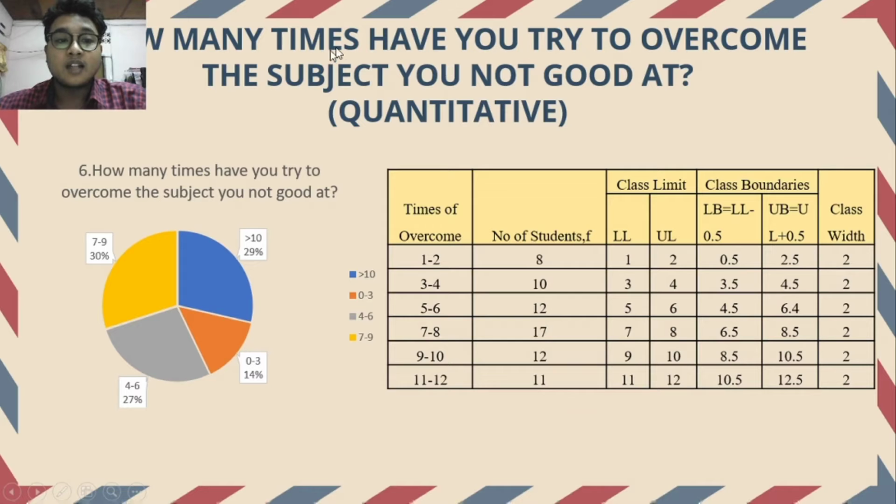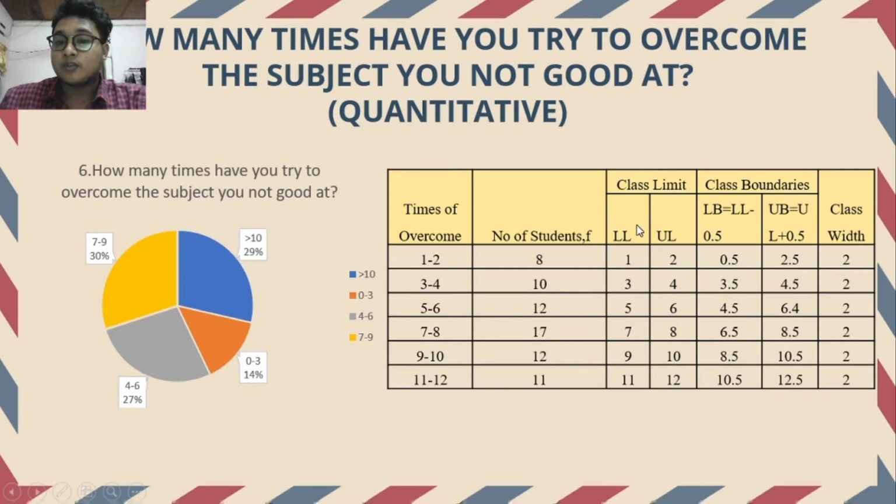Third one: how many times have you tried to overcome a subject you're not good at? This question refers to the quantitative questionnaire. We made the bar chart over here to find the information for this table.